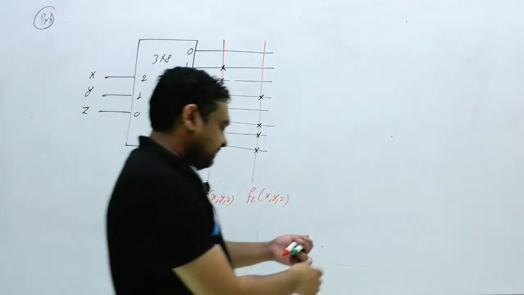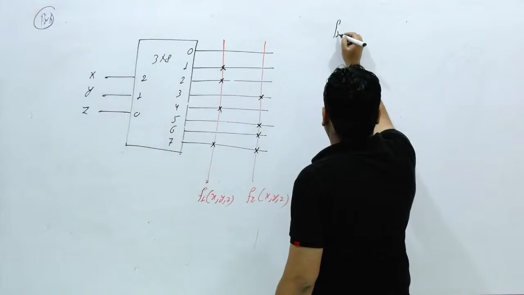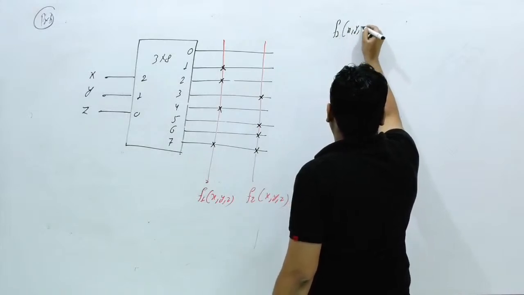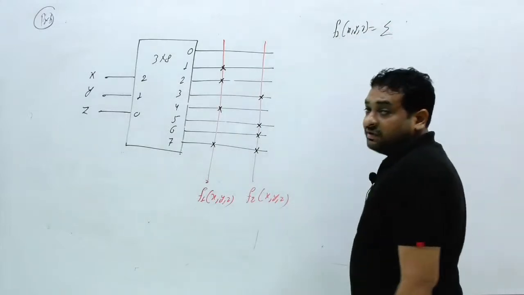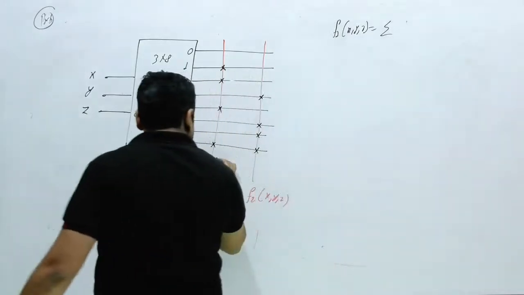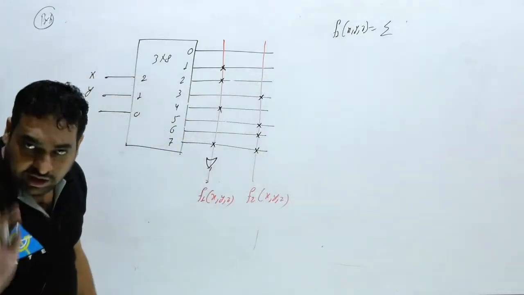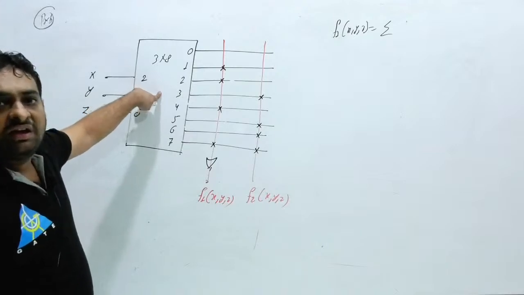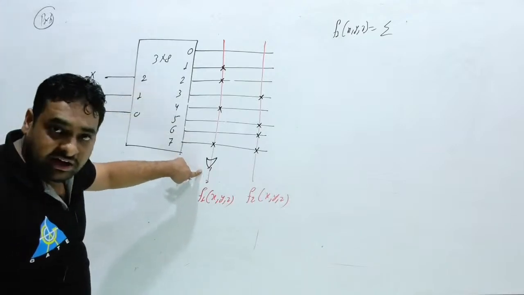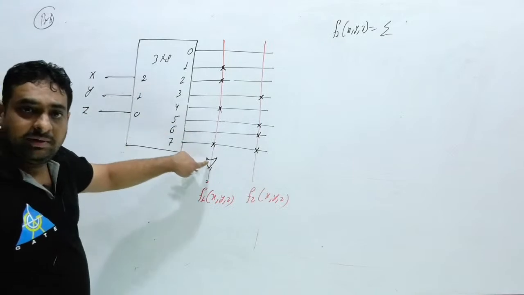What is the first function? The first function f1 x, y, z is nothing but the min term of these outputs. If the examiner does not provide any gates, you have to understand that if this is active high, it will be an OR gate. If this is active low, it will be a NAND gate. Clear?